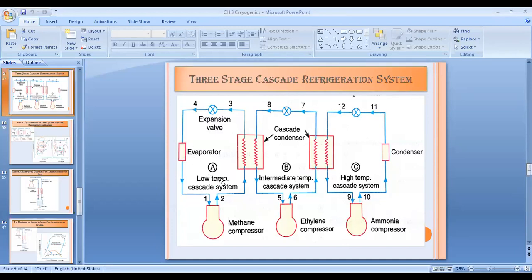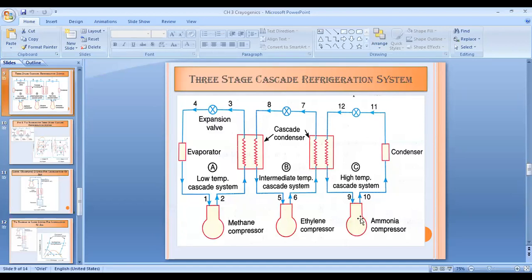And here the condenser of the low temperature cascade system will reject the heat that will be absorbed by the evaporator of the intermediate temperature cascade system. And the condenser of the intermediate cascade refrigeration system will reject the heat that will be absorbed by the evaporator of the high temperature cascade refrigeration system.